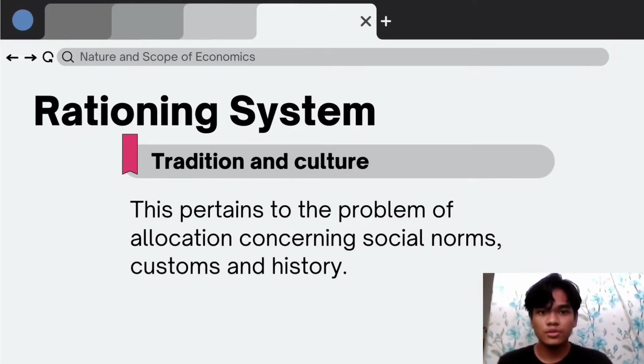Rationing system includes the tradition and culture. This is a kind of problem that most of society is facing. This becomes a problem since everyone has different beliefs and behaviors, and some groups of people have different characteristics, such as the indigenous people in our country, so a misunderstanding might arise.